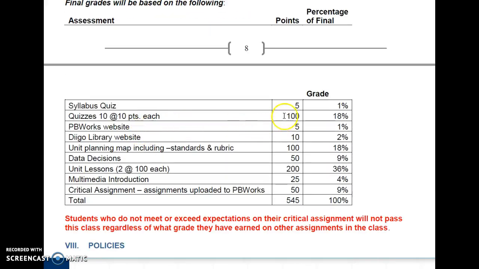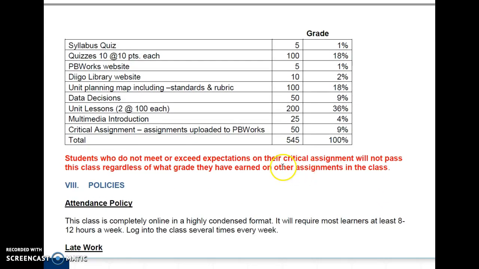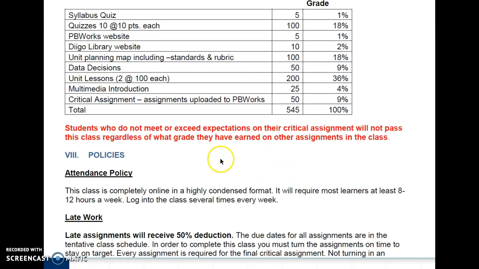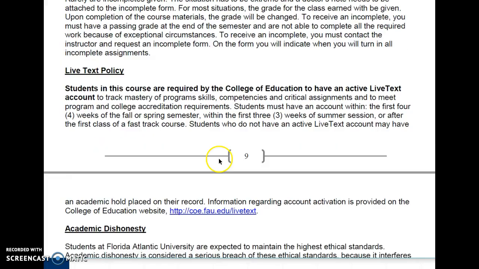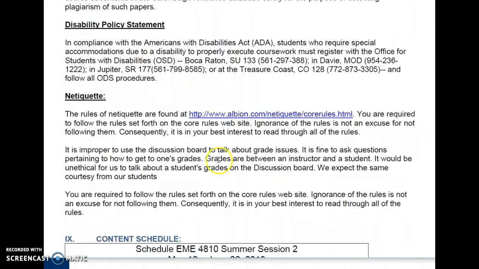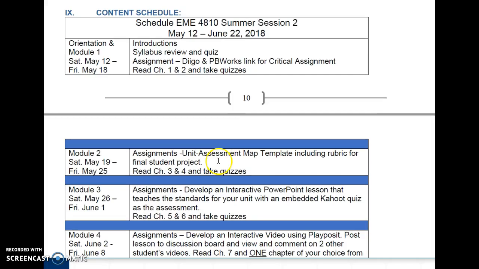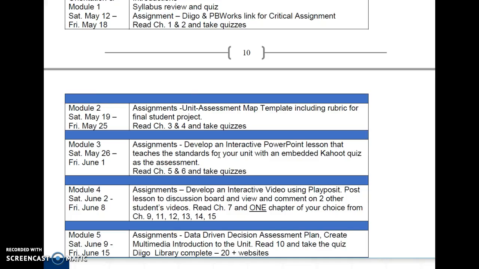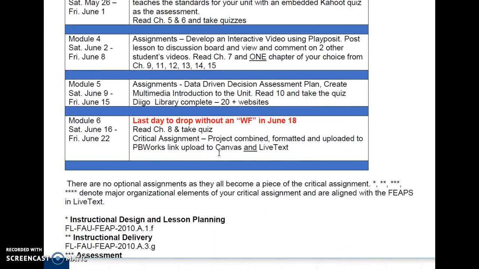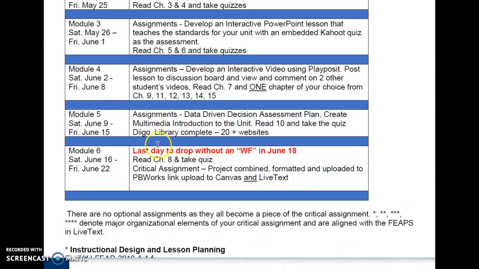So this is all of the assignments and how many points they're worth and what percentage it is of your grade. But remember that you can't pass the course without a passing critical assignment. It's an online course, so we're working in a very condensed format. I have the schedule here inside the syllabus, but you can also find it over in Canvas.